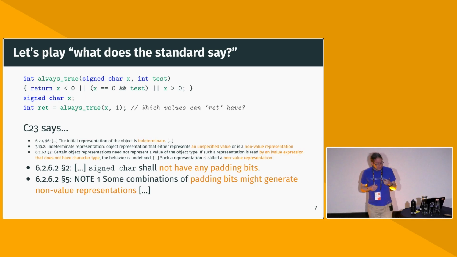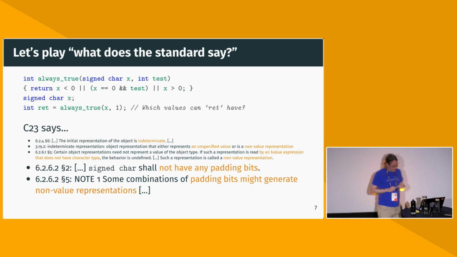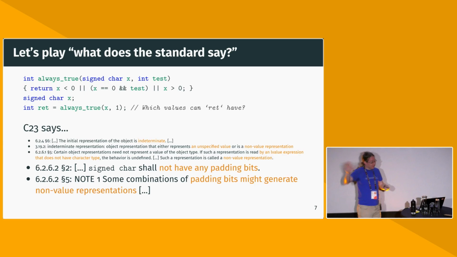And we also find, as a non-normative note, but still potentially useful in interpreting the standard, that one way to get non-value representations is to have some sort of wrong padding in integers, because some machines have integers with parity bits or something like that. So this is how you could get a non-value representation. But signed char doesn't have any padding bits. So hopefully it doesn't have non-value representations. So let's just assume it doesn't.